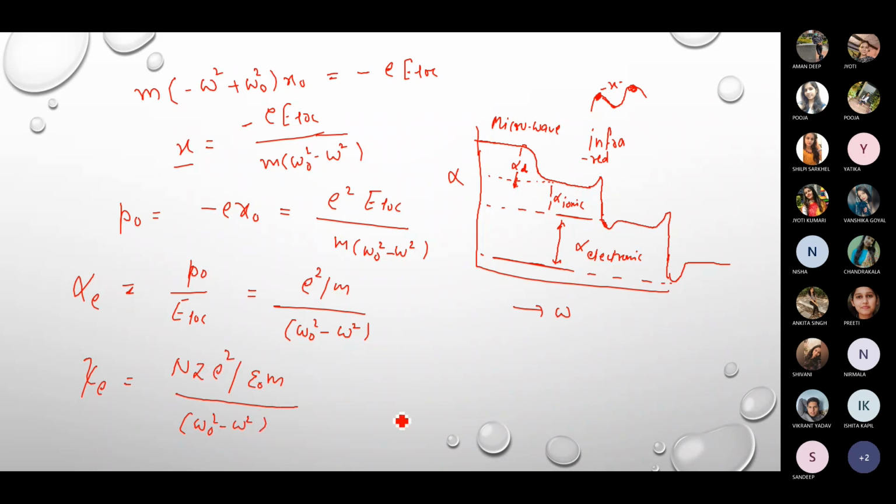Okay, here n is the total number of atoms and z is the number of electrons in an atom. Okay, so if this is the polarizability due to a single electron, then this will give you the susceptibility of the material.